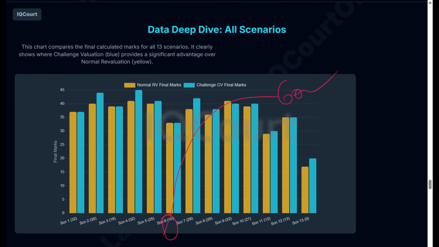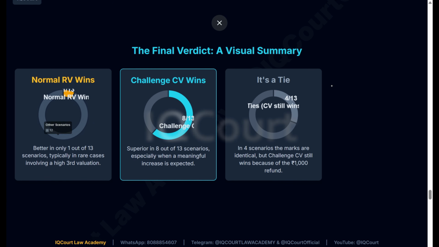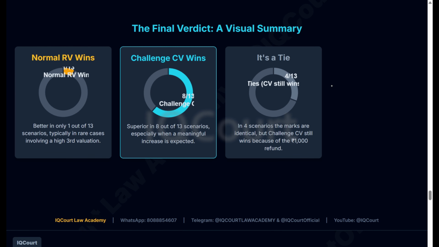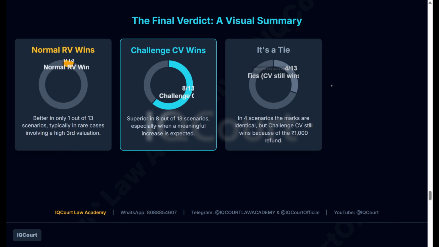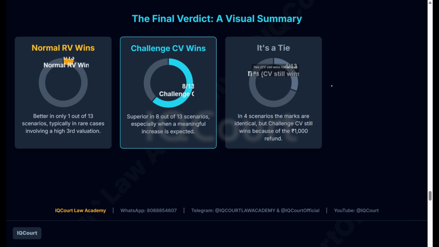Okay, let's go to the next slide. The final verdict. Out of the 13 scenarios which I explained, in challenge valuation, in almost 8 scenarios they got more marks. And in almost 4 out of 13, even with challenge valuation, you will lose 1,00,000 rupees extra, but both got the same marks.